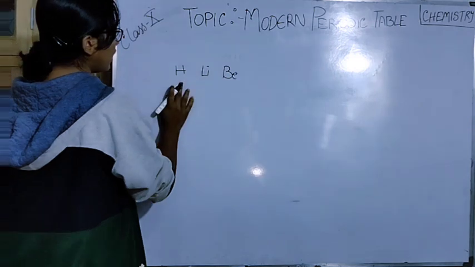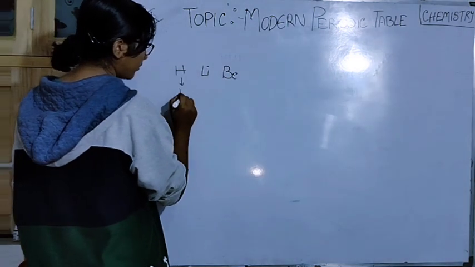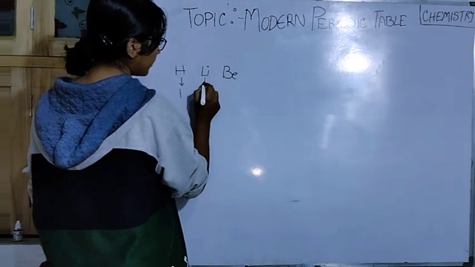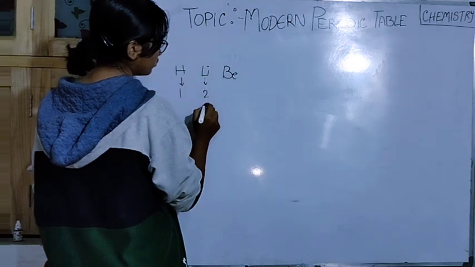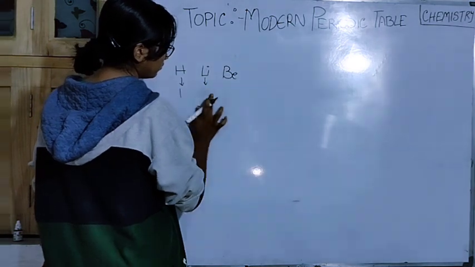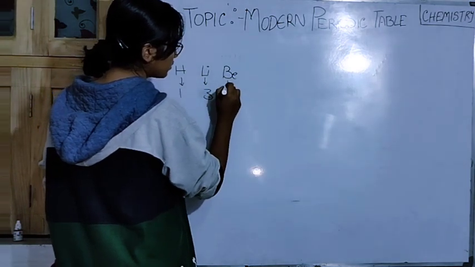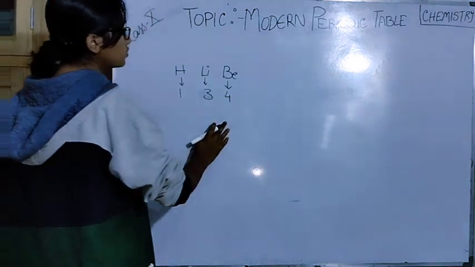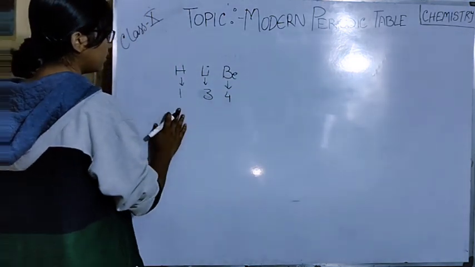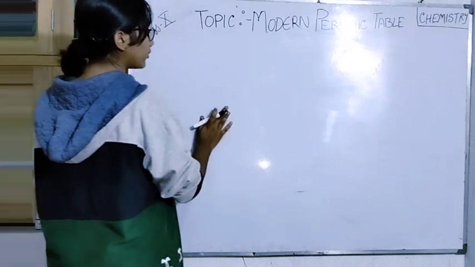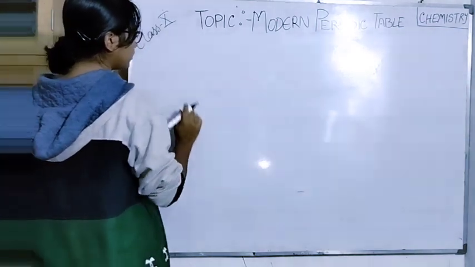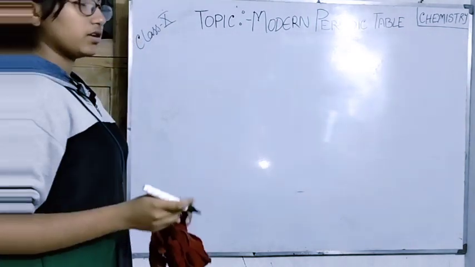So hydrogen has atomic number 1, lithium has, not 2, 3, and beryllium has 4. So he was the first to attempt the periodic table. It is known as Dobereiner's triads.